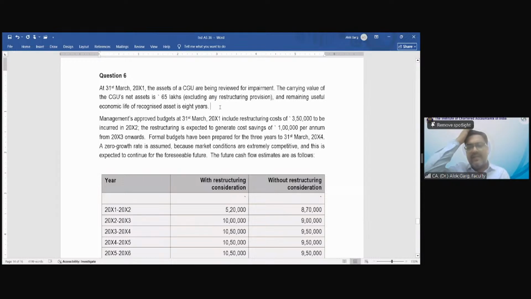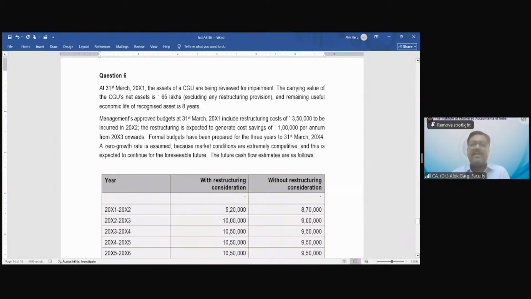So this 65 lakh does not include any restructuring provision, right? And it is talking about 31st March 2001. The remaining useful economic life of the recognized asset is 8 years. What is the useful life? The 8-year life is also given.